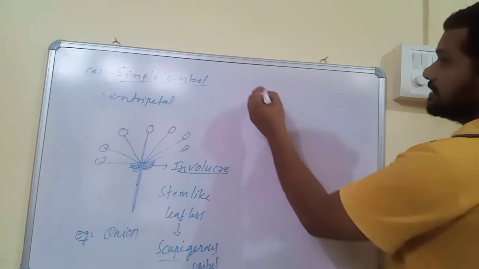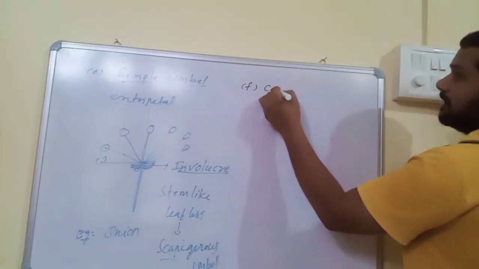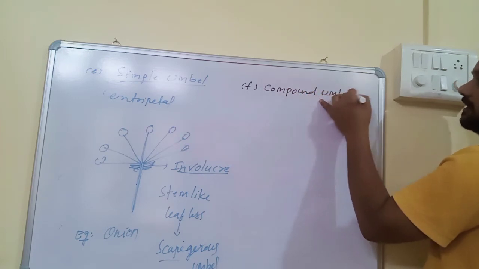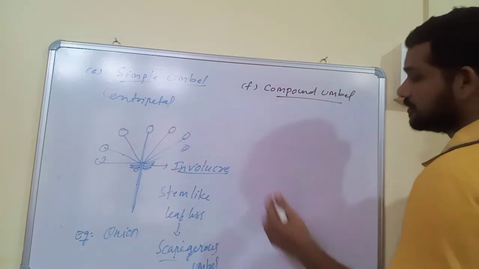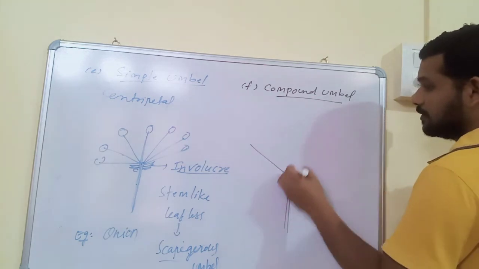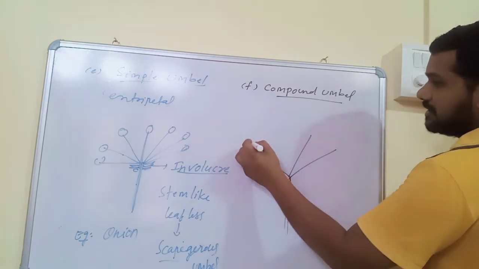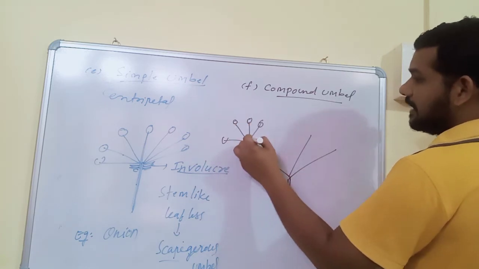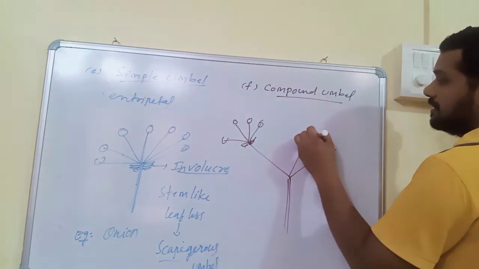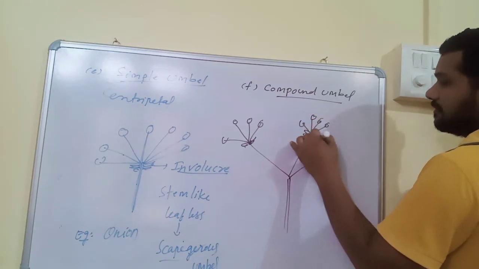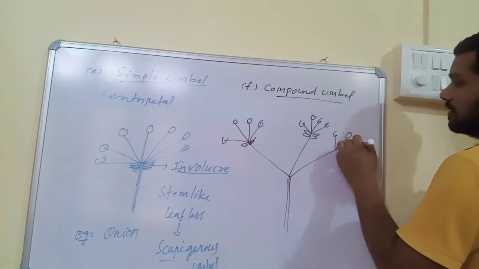And next one is compound umbel. In compound umbel, each branch is similar to simple umbel. For example, this is the peduncle. The peduncle produces many branches, and each branch has many pedicellate and bracteate flowers in umbrella fashion, and this is called compound umbel.